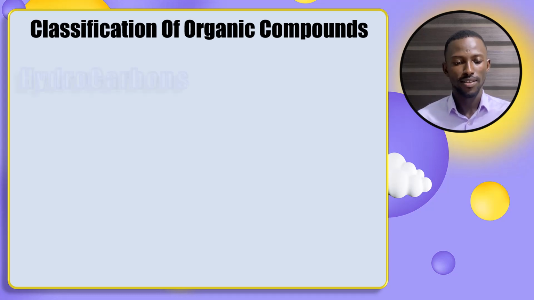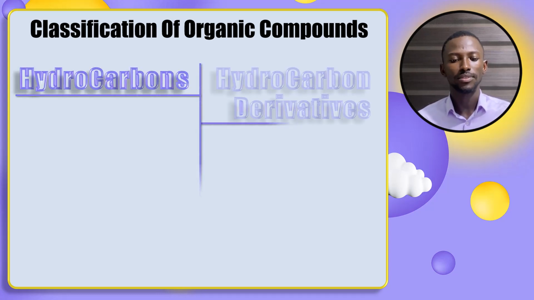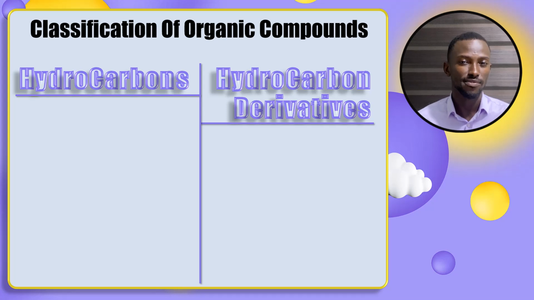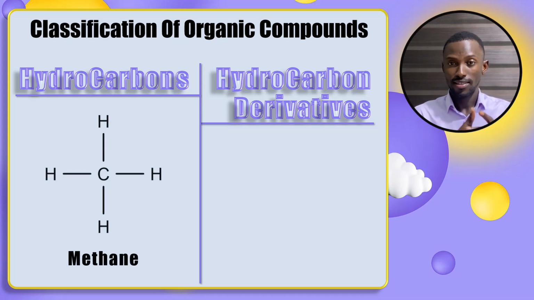So let's start with the first classification: hydrocarbons and hydrocarbon derivatives. Let's look at this example. The compound you see is known as methane. You can see that there are only carbons and hydrogens present.